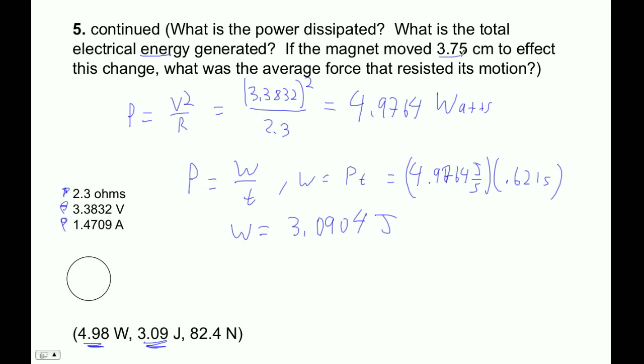Then it says it moved 3.75 centimeters to cause this change. What is the average force? To get force, work is force times distance, so force is work divided by distance. Here's our work, 3.0904 newton meters, divided by the distance in meters, 0.0375 meters, and it's 82.409 newtons of force.